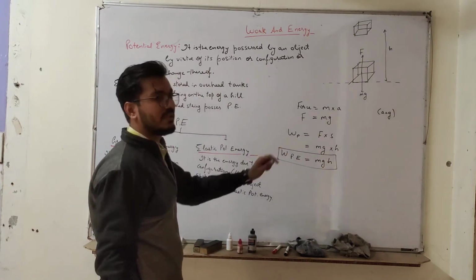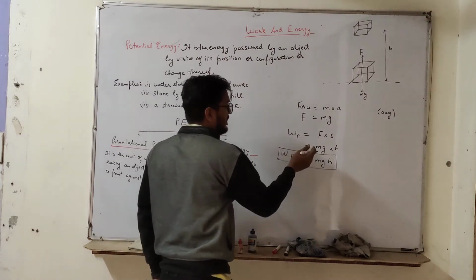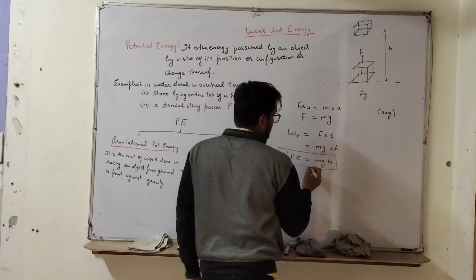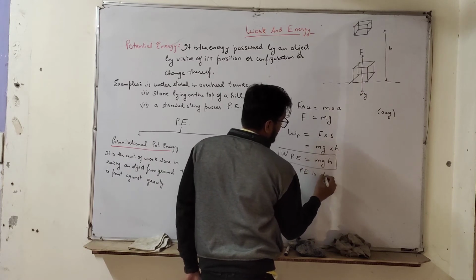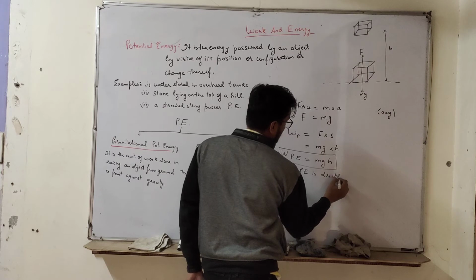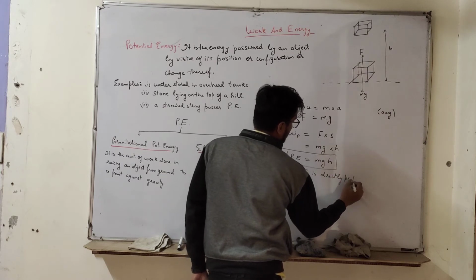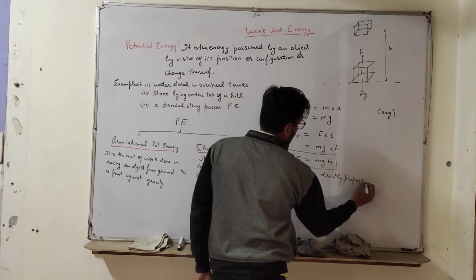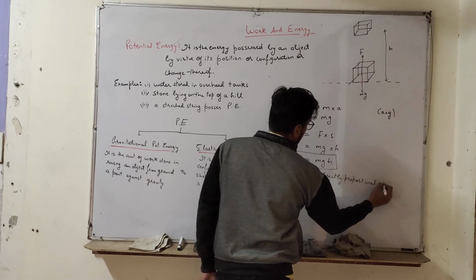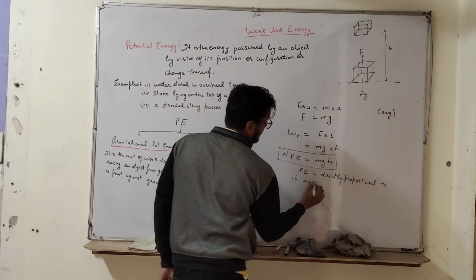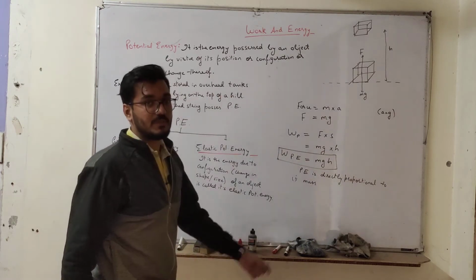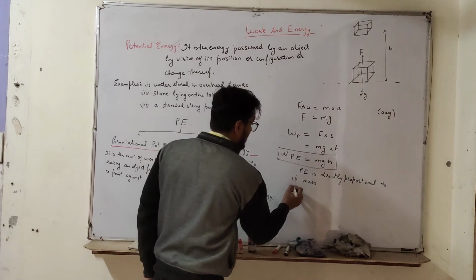From this formula we can say potential energy is directly proportional to, first, the mass of the object. The more the mass of the object, the more will be its potential energy.